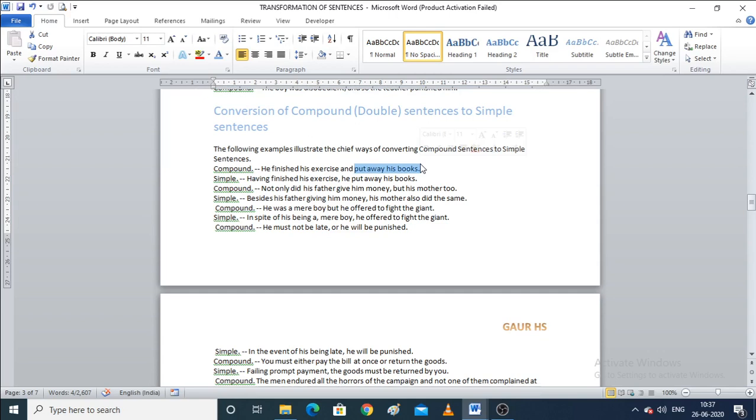Now, the third one, which is: not only did his father give him money, but his mother too, right? Now, if you want to convert it into a simple sentence, you will say, besides his father giving him money, his mother also did the same.